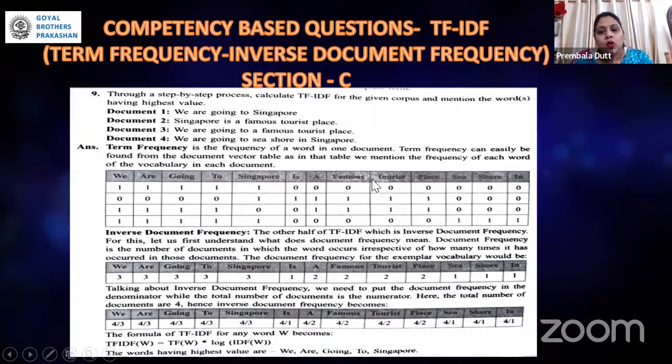And after writing all the words here, we'll see in the first statement how many times this particular word we has occurred. One only. So we'll write one. Are is one only, one. Going is not there, is there. Two is there, Singapore is there. Okay. Is not there. So the rest of the words will have zero as the input given. Likewise, you will do for the rest of the statements, documents 2, 3, and 4.